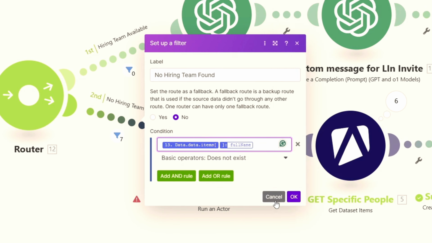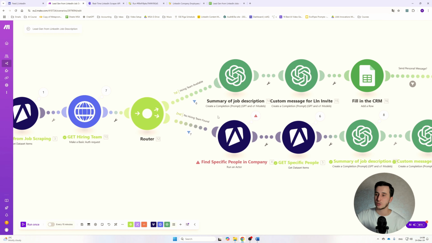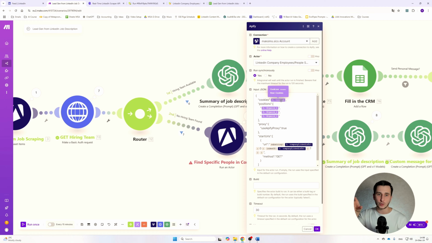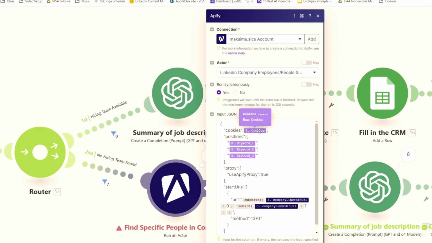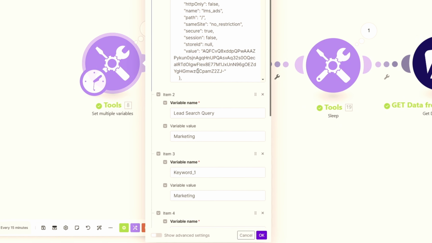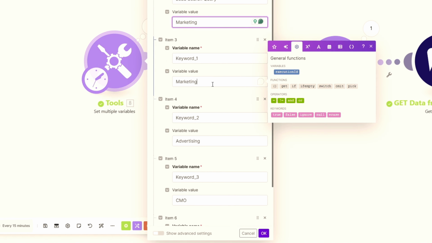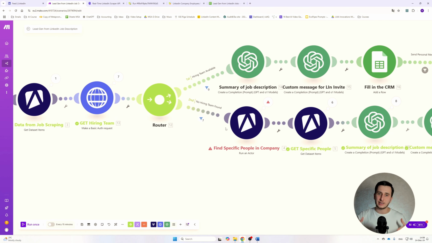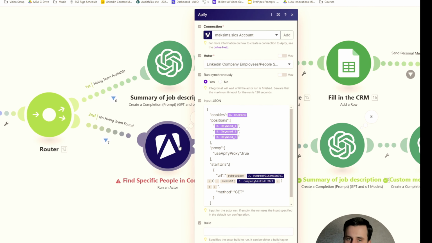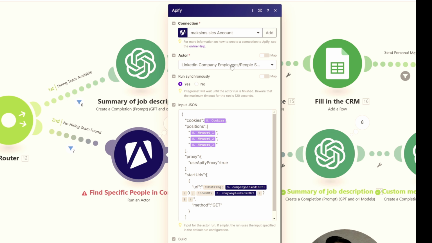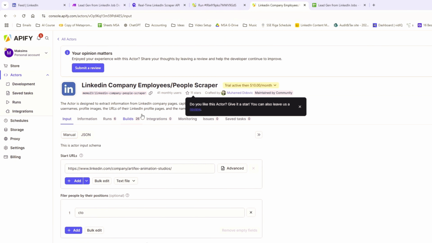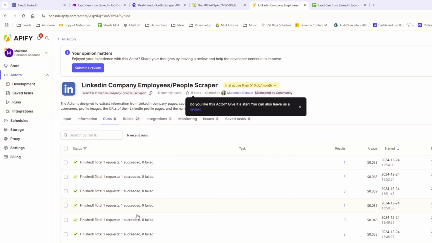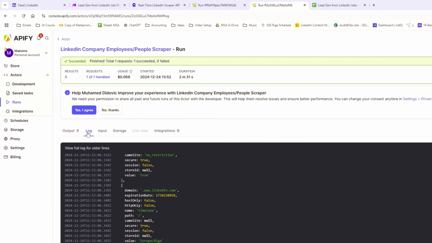So here, if the full name does not exist, what we're going to do is look for a particular company and the people that work in the company that are related to the tags that we have provided initially here. So basically we're looking for people with marketing, advertising, and CMO tags in the company that was publishing the job description. We're using the LinkedIn company employees people scraper, and if we go to the runs, we can actually see how that works. For some it scrapes 0, for some it scrapes 5. So let's actually take a look.